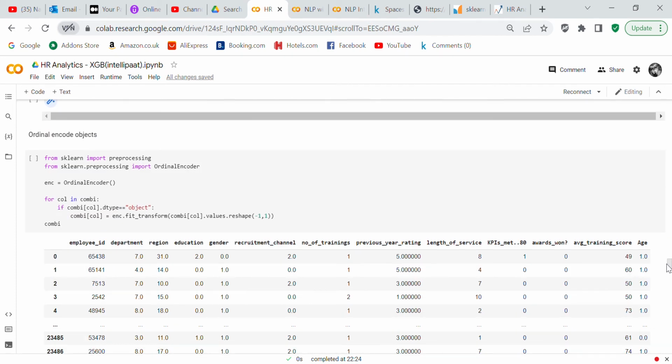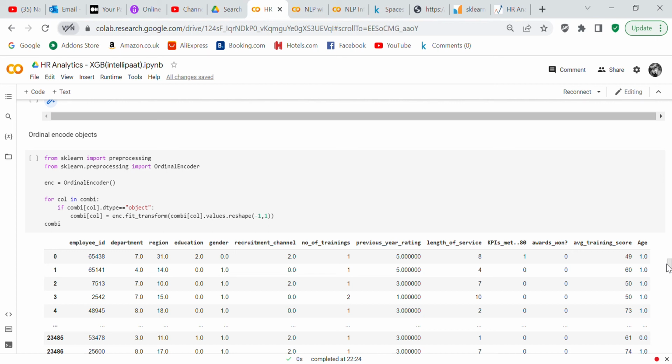So now we've got the ordinal encoder. If it had been just a few columns with a few tiny bits of data, I could have set up a dictionary to replace all of the strings with numbers, but because we had quite a few columns with quite a lot of categories or values, I decided that for simplicity I would use the ordinal encoder.